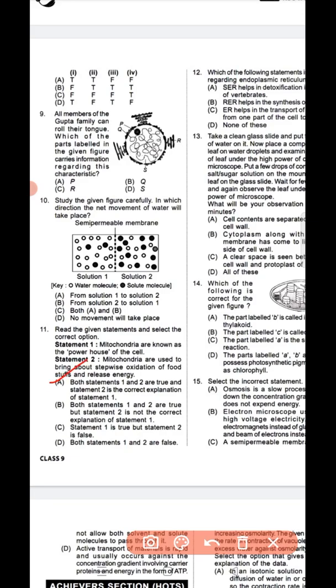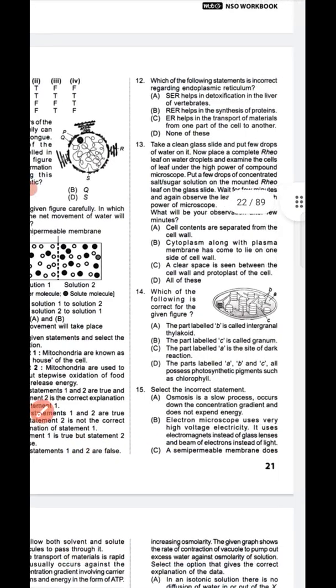Question 11, option A is the correct answer. Both statements 1 and 2 are true, and statement 2 is the correct explanation of statement 1. So 11A is the correct answer. So I think all of you got the answer. So next we will see